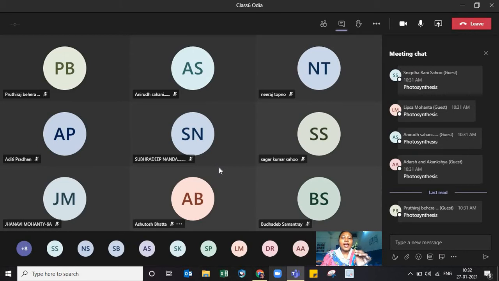They are also known as dash. Because plants prepare their food, they are also known as dash. What are they known as? Any guesses? You can use the chat box to write down the answer. Yes, children? You have forgotten, I think. They are known as autotrophs, because they prepare their own food. Auto means self. Trophs means preparation. Self-preparation are known as autotrophs.